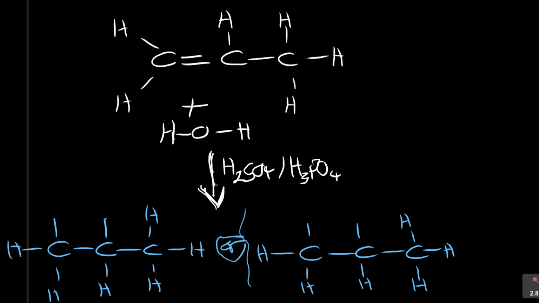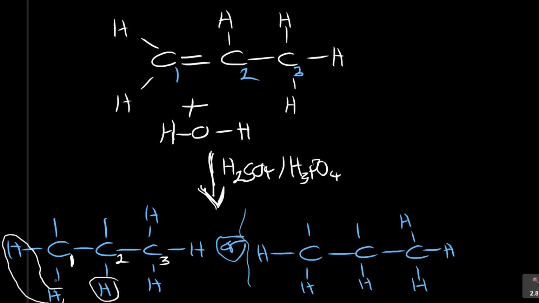The carbon with the most number of hydrogens will attract the hydrogen. That's Markovnikov's rule. To the carbon that has more hydrogens, more shall be added. Now, let's study these two carbons. We have carbon 1, carbon 2, carbon 3. Even here, I've got the same thing, carbon 1, carbon 2, carbon 3. Now, look at carbon 1 in the first one. How many hydrogens does it have? It has 2 hydrogens, already the most compared to carbon 2, which has 1 hydrogen.